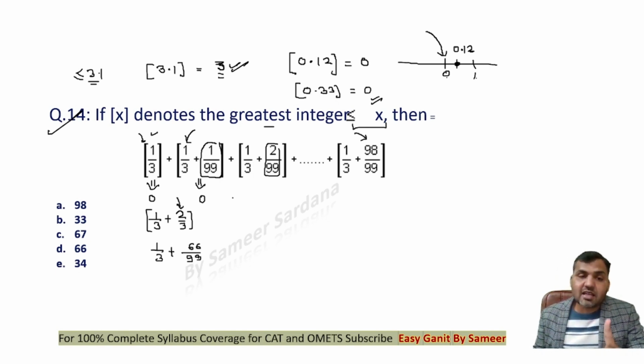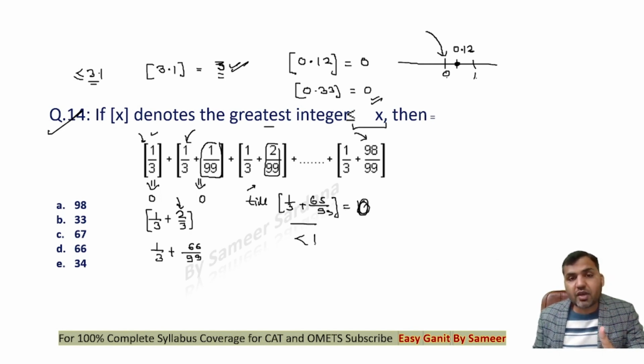Can I say that the greatest integer output of all of these terms till 1 by 3 plus 65 upon 99 will be equal to 0, because this value is less than 1? If this is less than 1, the greatest integer function of this will be 0, right? The output would be 0.